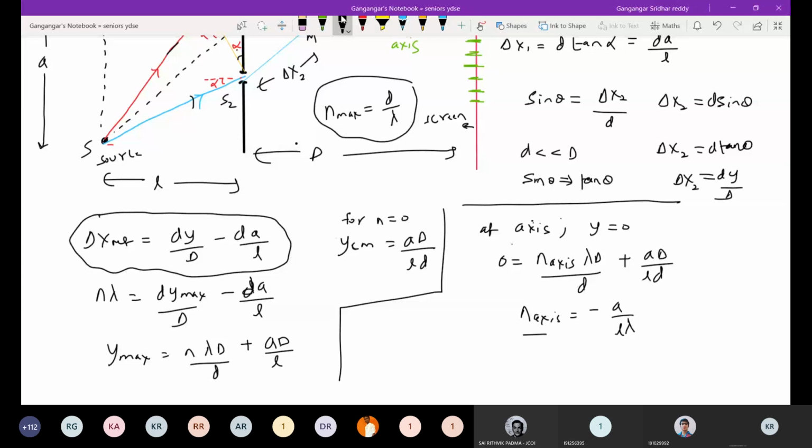Then YCM will be A capital D. Next, order of interference. So here, this D will not be there, no?